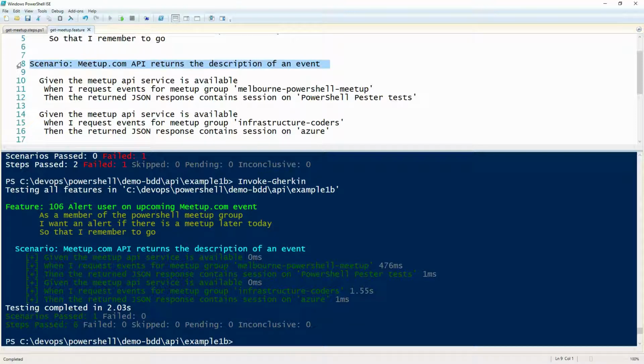So this time I've got two scenarios. Actually, I didn't put in a scenario heading, right? So that now works, right? Infrastructure Coders do have another session, and they actually have a session on Azure. But I might make this up to look for apostrophes and exclamation points. I now want to look for the date and time, making sure the date and time parameters are coming back in the format that I expect. Okay, good. Move on. Another different example?